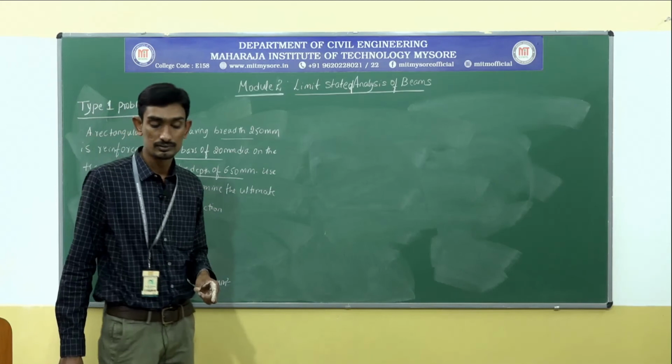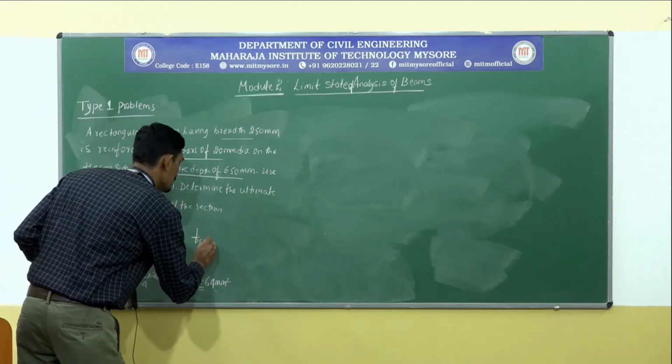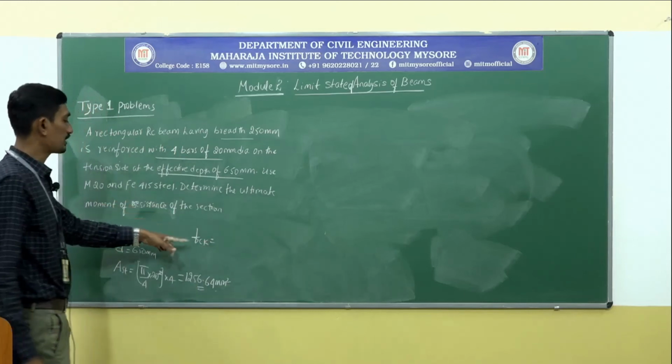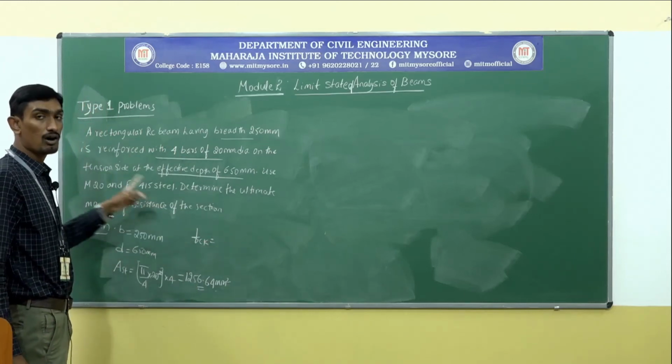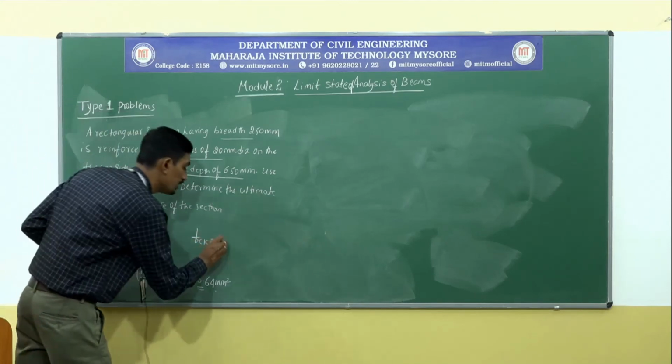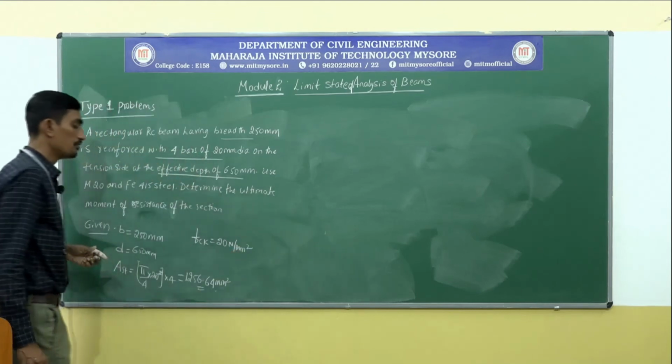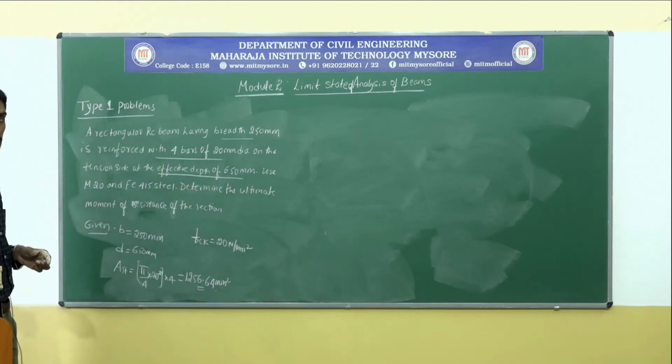Next, they have been given fck. Fck means the characteristic strength of concrete, or the grade of concrete, and they have been given 20 MPa, or 20 Newton per millimeter square.